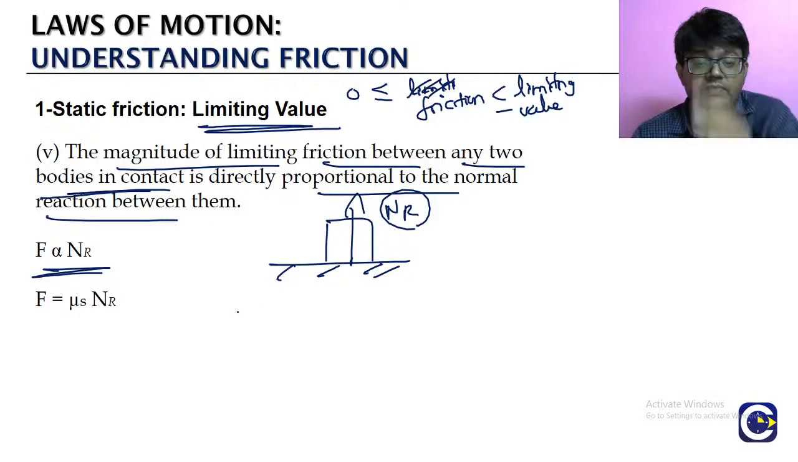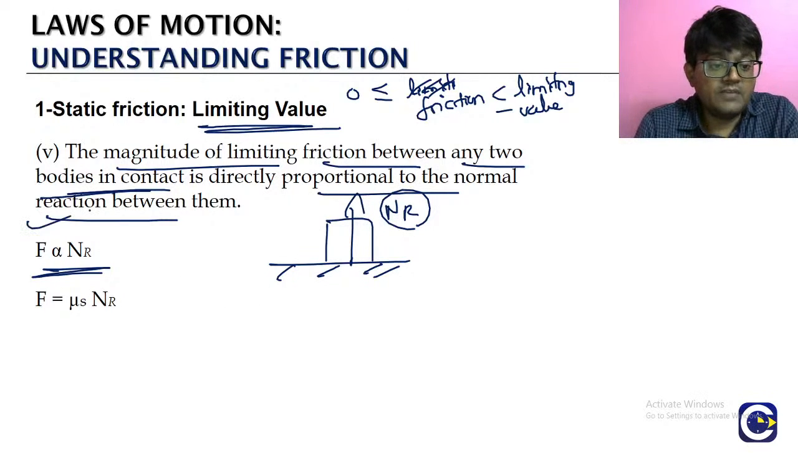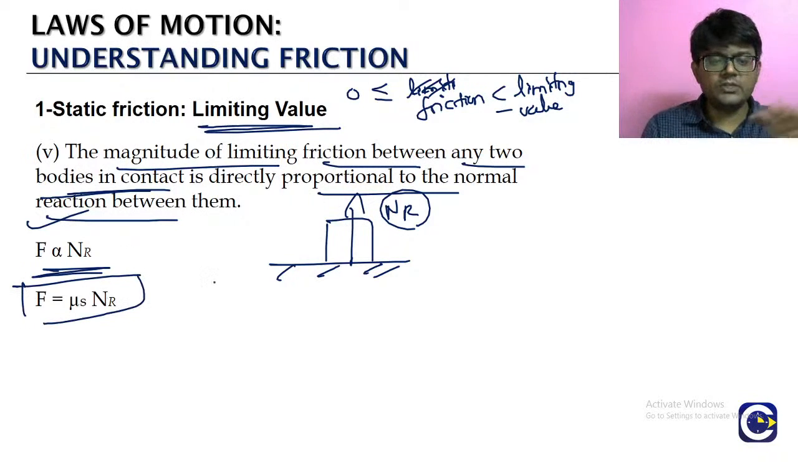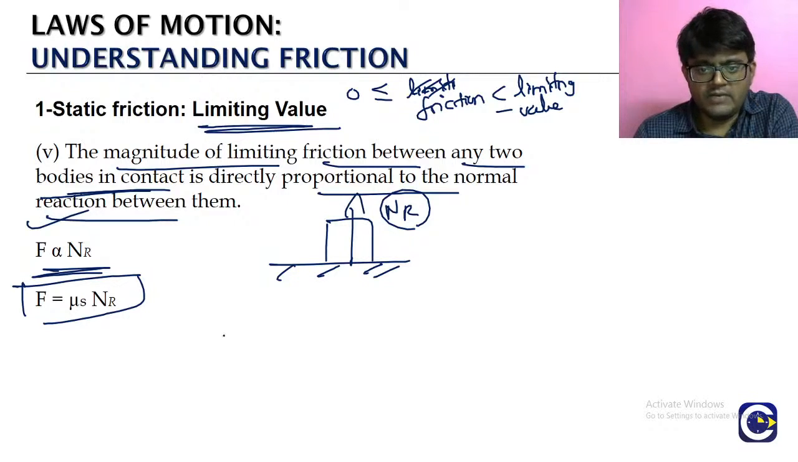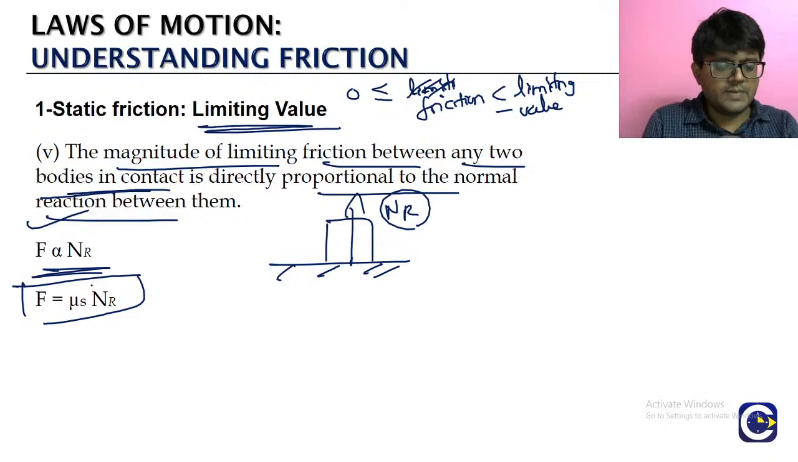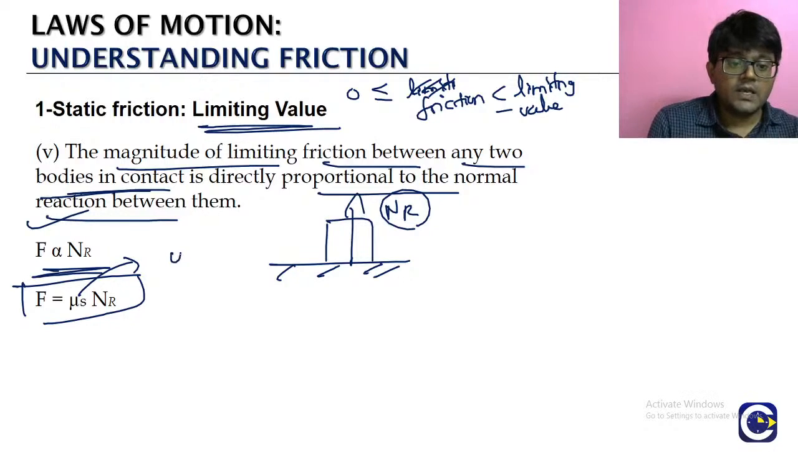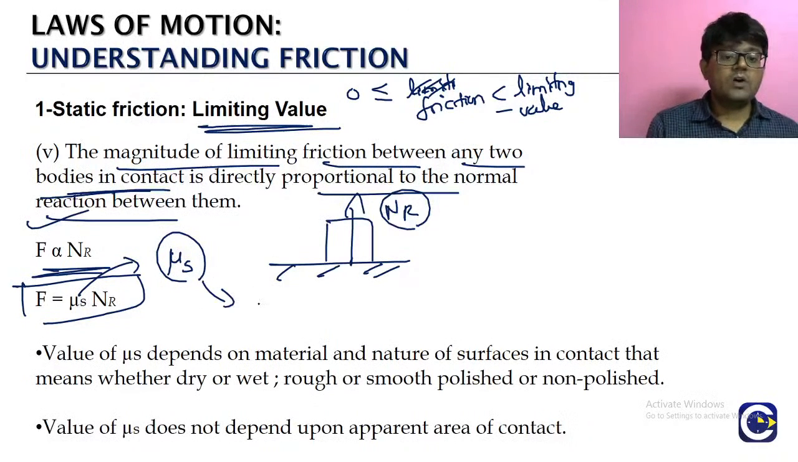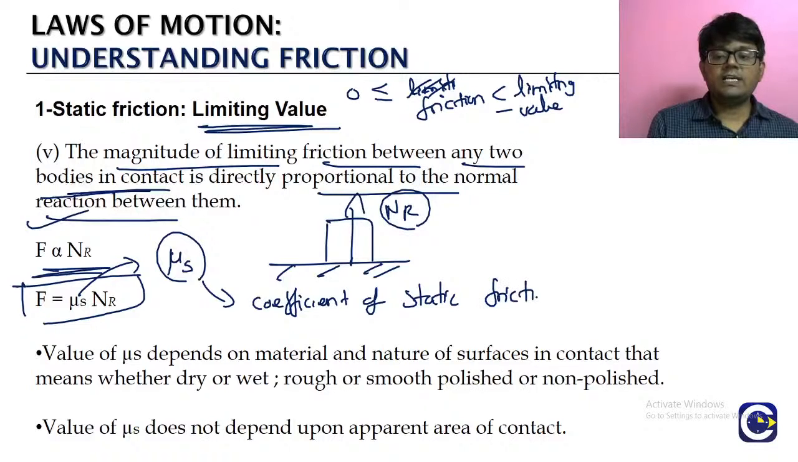What is the limiting value of the static friction given by? That limiting value of the static friction is directly proportional to the normal reaction. We can make this into an equation. Whenever we have a proportional relation, we can make it into an equation. When we convert it into an equation, we'll have a constant here. We will represent this constant as mu subscript s. We will call it the coefficient of static friction. What is it called? Coefficient of static friction.